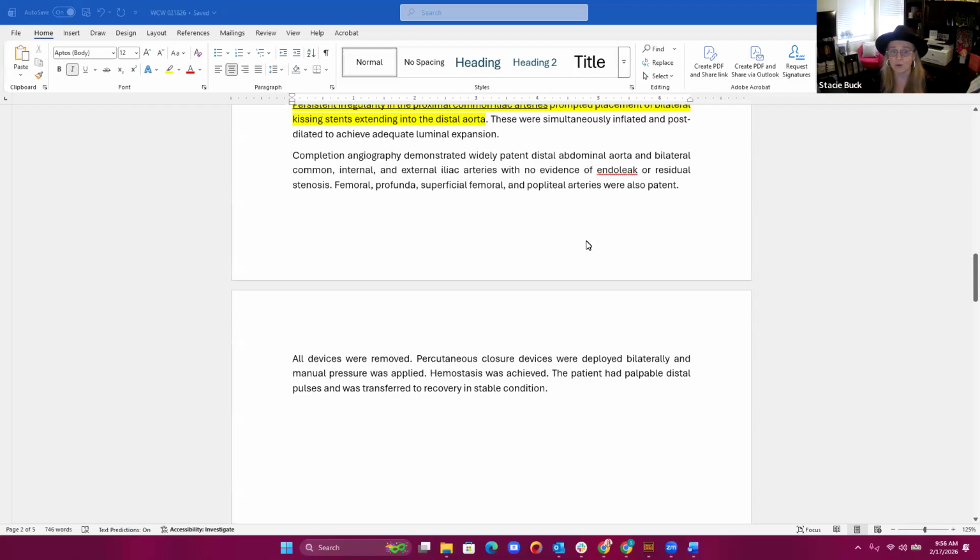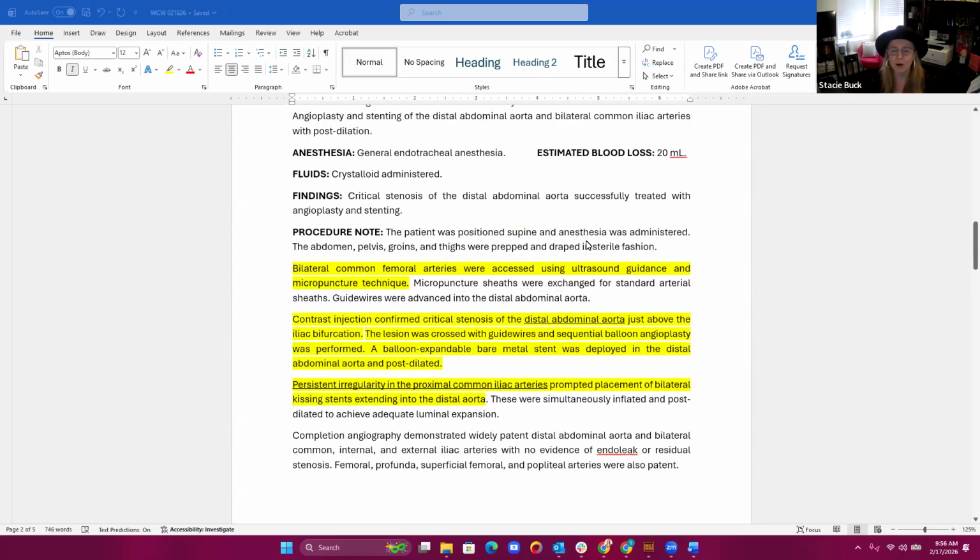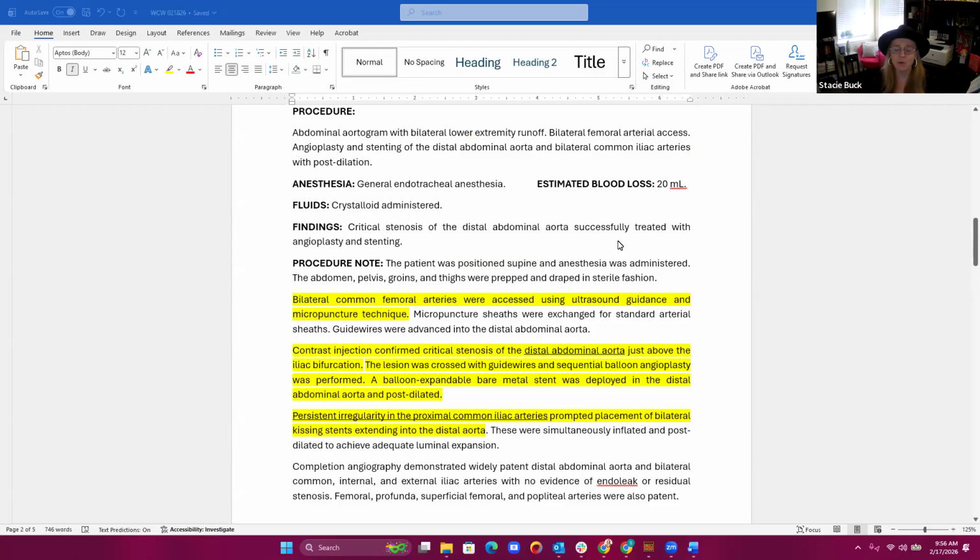This report basically just mentions that now we have a patent distal abdominal aorta, patent vessels, and then the procedure ended. So with this report, you can probably tell, as I mentioned before I started reading through it, that we really have some deficiencies here in the report. So first of all,